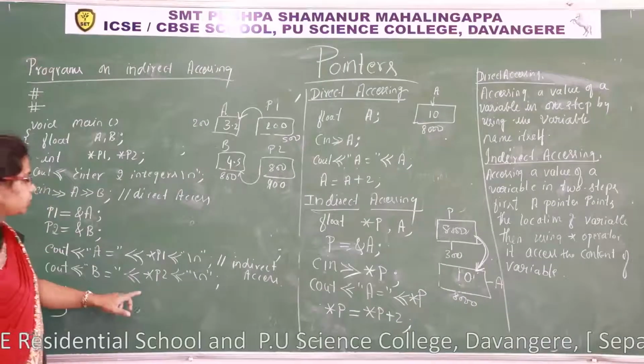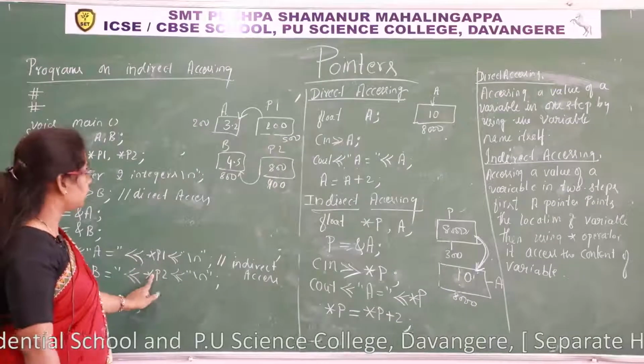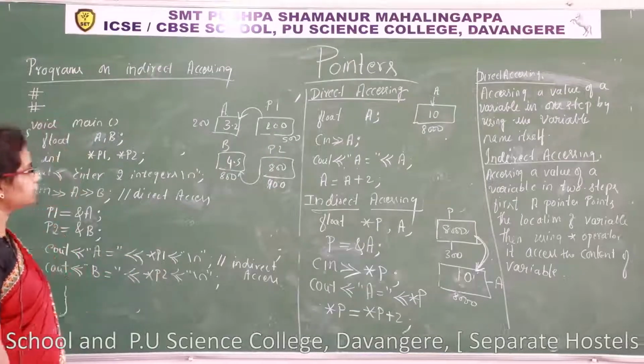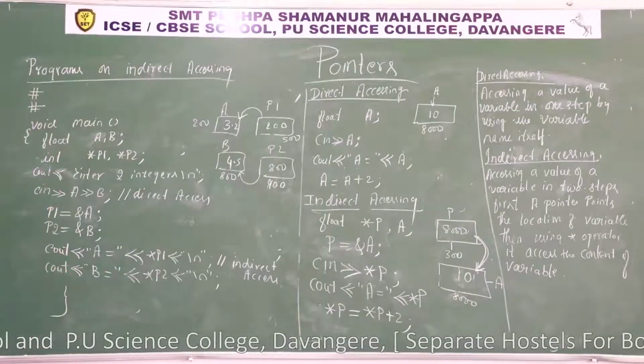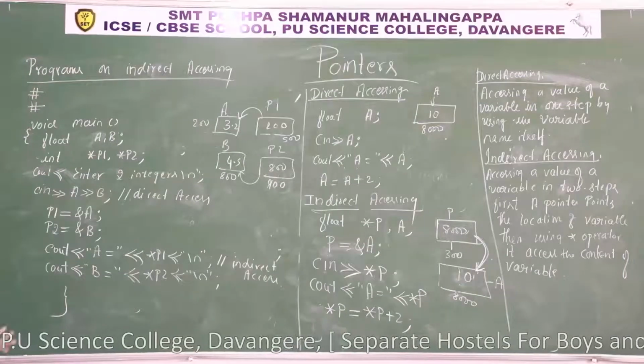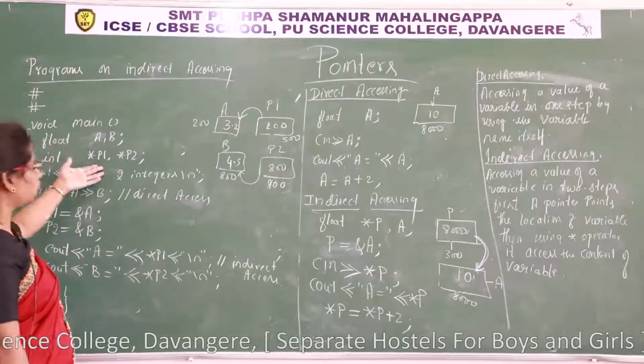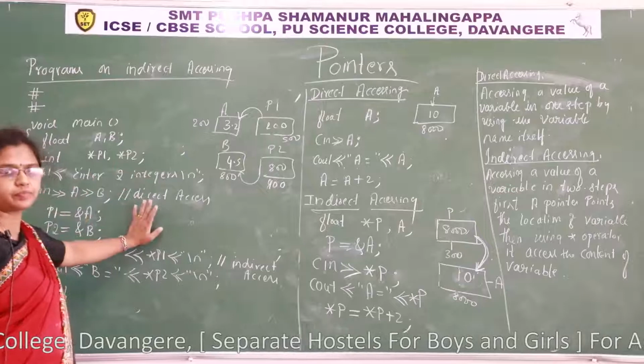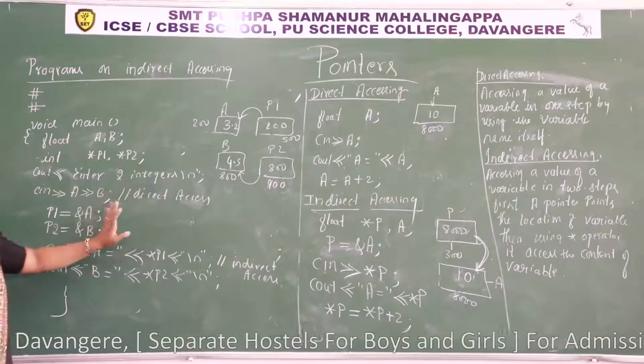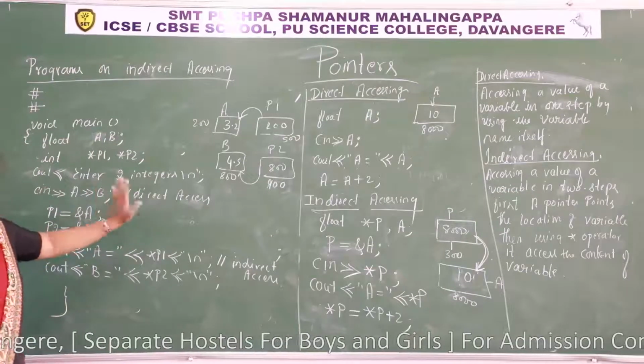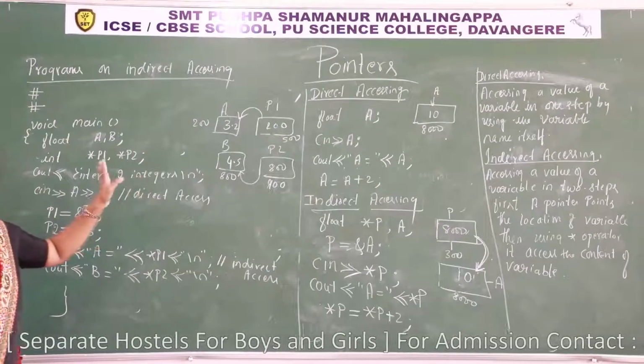So A is equal to *P1, *P2. So what is there in P1? 200 is there. In P2, 800 is there. It doesn't make any difference. Though you take float type pointers or integer type pointers, it doesn't make any difference. I have explained why, what is the reason. All memory locations are unsigned integers.